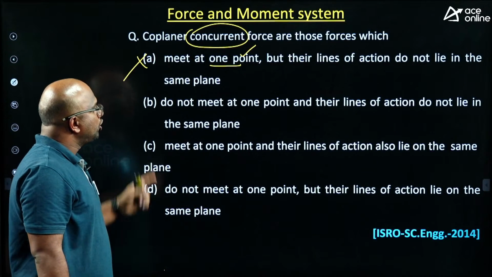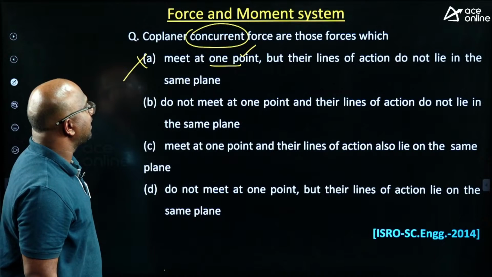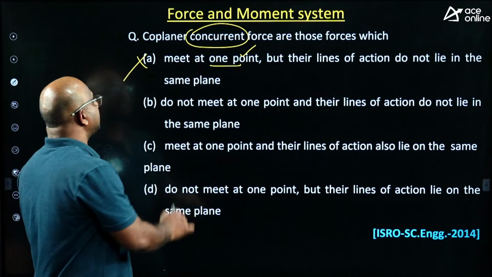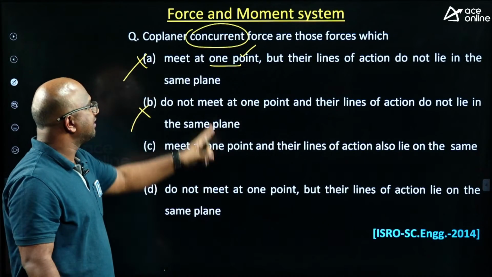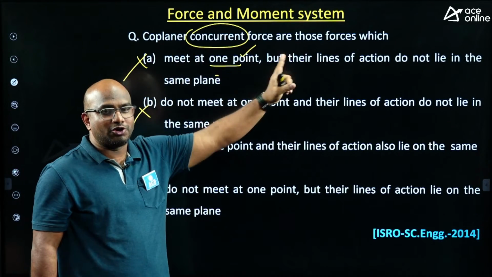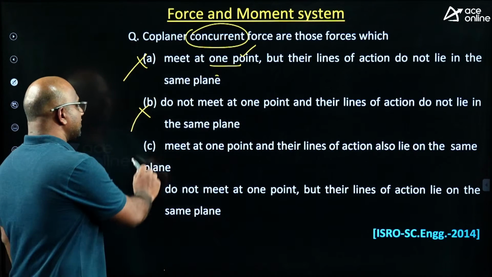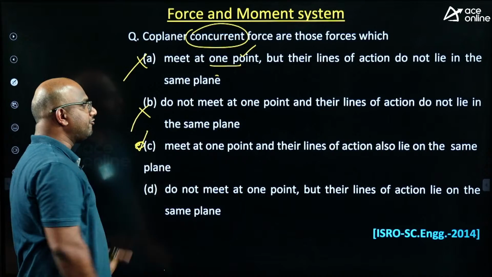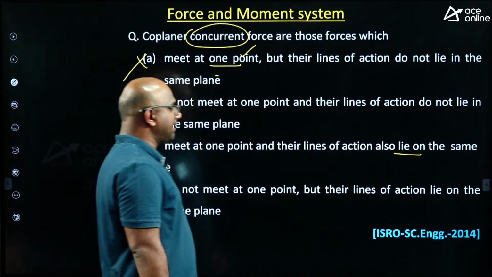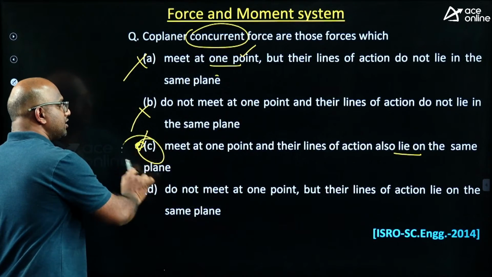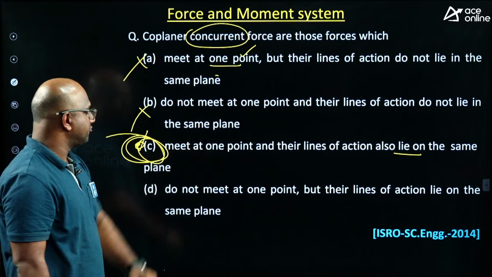Next, the second one: do not meet at one point and their lines of action do not lie in the same plane. This is called a non-concurrent, non-coplanar force system. The earlier one was concurrent, non-coplanar. Next, C: meet at one point and their lines of action also lie on the same plane. Yes, this is the absolutely correct answer. It is an example of a coplanar concurrent force system.